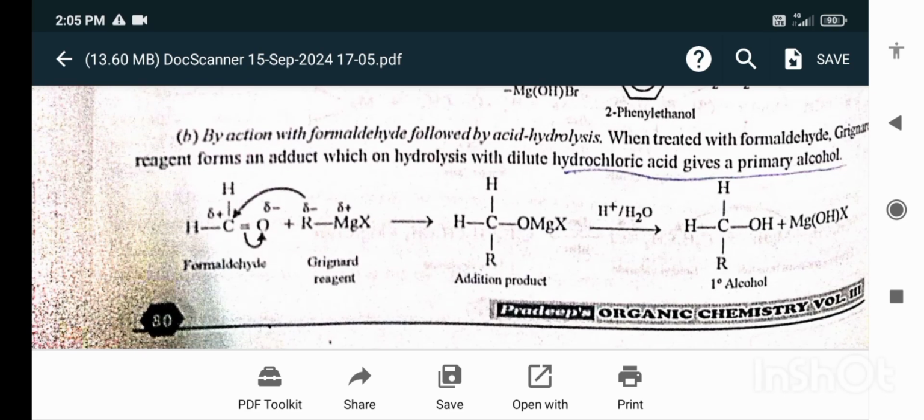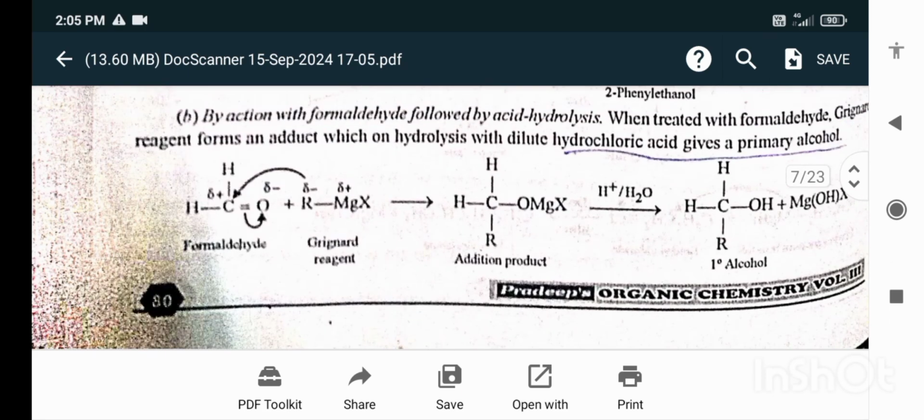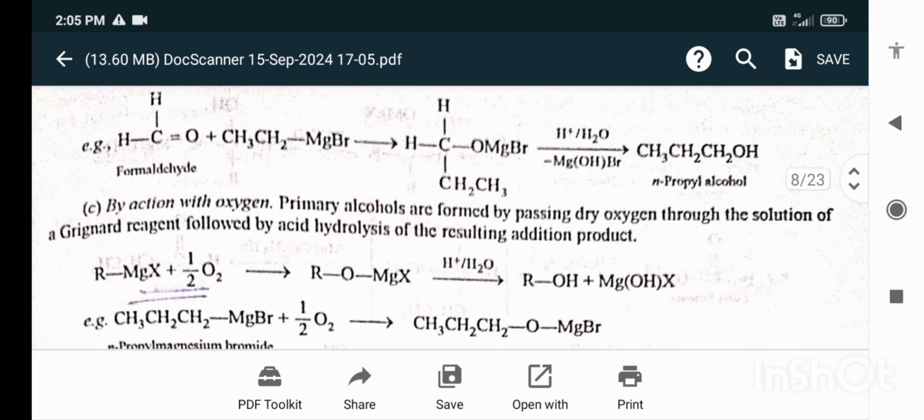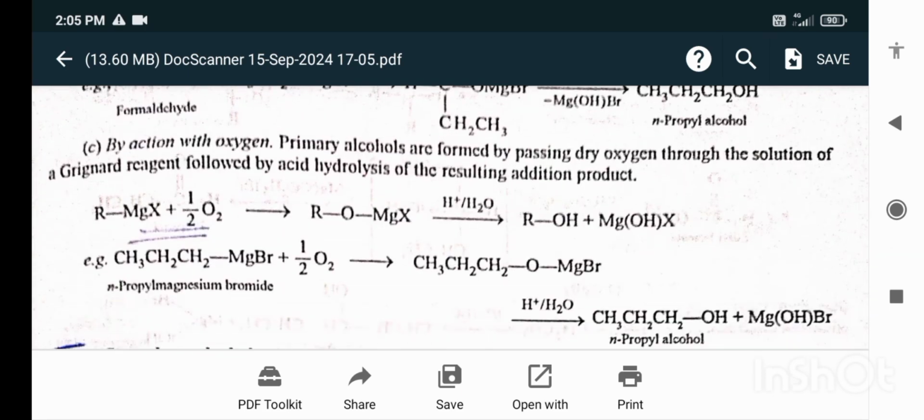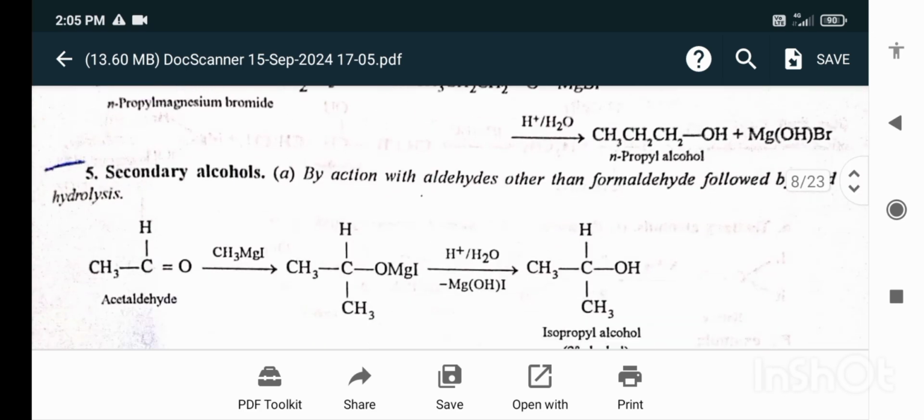By the action with formaldehyde followed by acid hydrolysis. When treated with formaldehyde, Grignard reagent forms an adduct which on hydrolysis with dilute hydrochloric acid gives a primary alcohol. By the action with oxygen, primary alcohols are formed by passing dry oxygen through the solution of a Grignard reagent, followed by the acid hydrolysis of the resulting addition product.